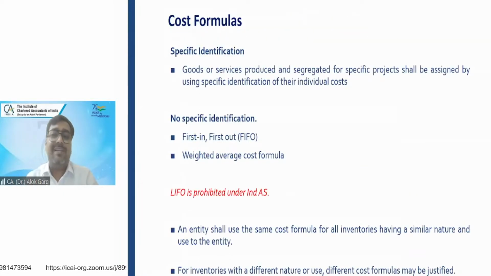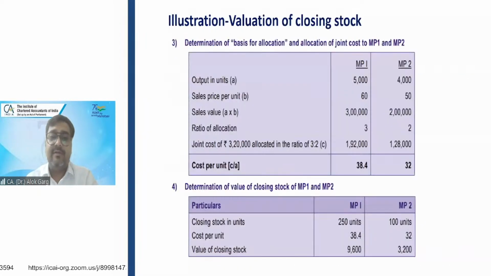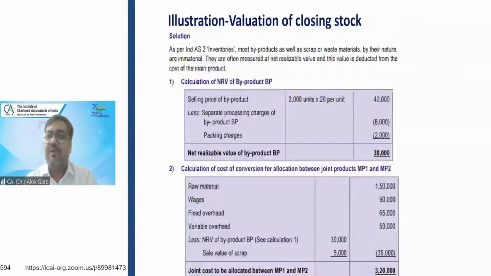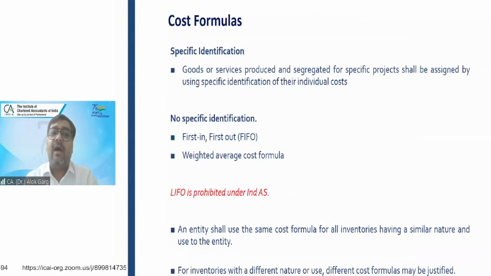Cost formula. Friends, we discussed that initially the inventory is measured at cost, right? We understood the various costs, what is included, what is not included. We understood how fixed cost will be allocated, right? We understood the concept of joint product and byproduct. And now what are the cost formulas, right? It is very important how the cost of inventory has to be measured, right?